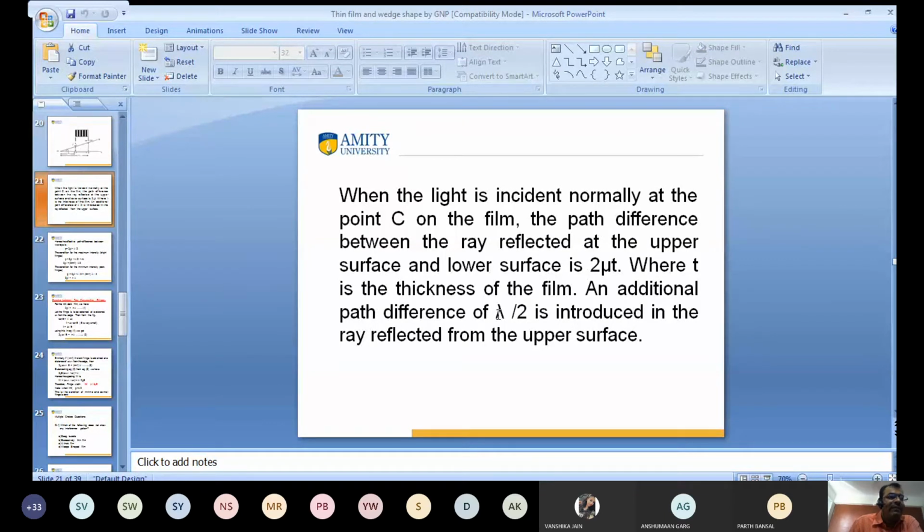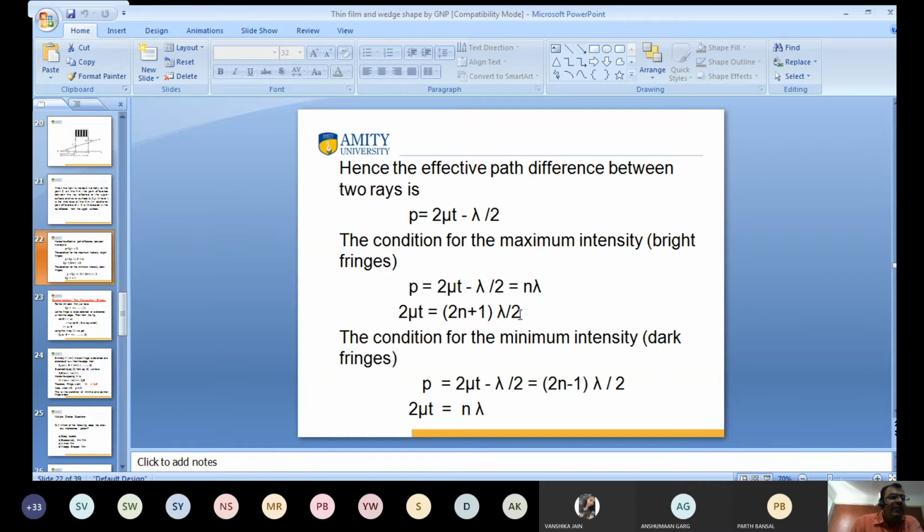An additional path difference of lambda by 2 is introduced, because when light passes from rarer to denser medium the phase difference is pi. Therefore, the effective path difference between the upper and lower surface is 2 mu t plus lambda by 2.